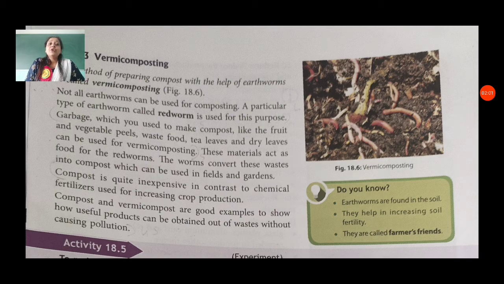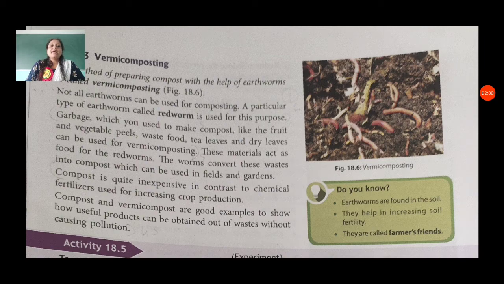Garbage which you use to make compost, like fruit and vegetable peels, waste food, tea leaves and dry leaves, can be used for vermicomposting. These materials act as food for redworms. The worms convert this waste into compost which can be used in fields and gardens.